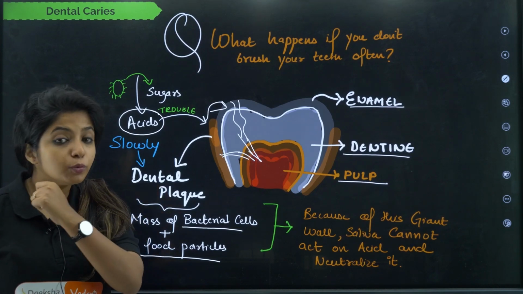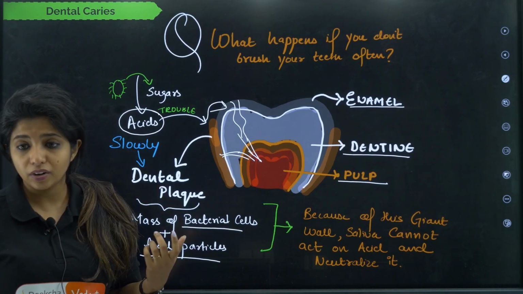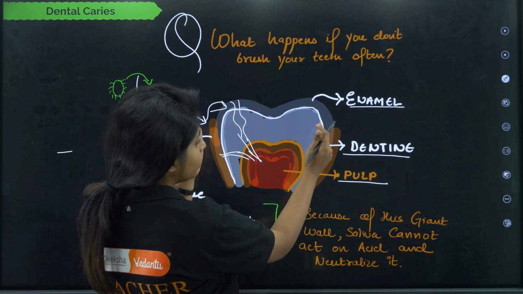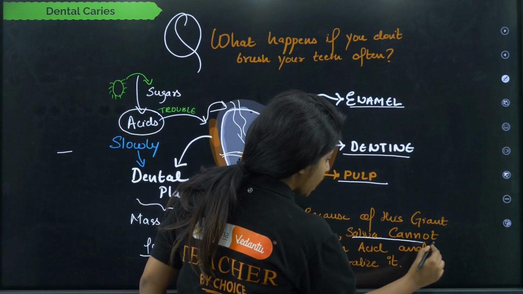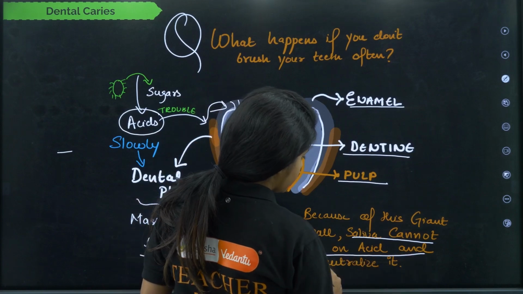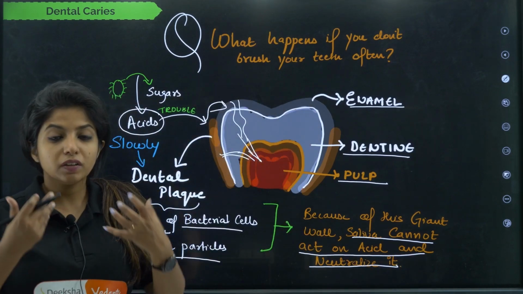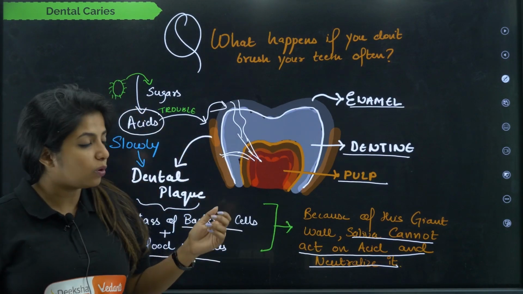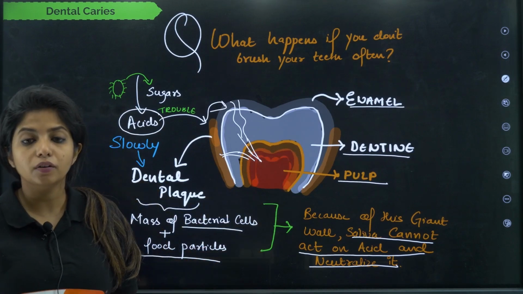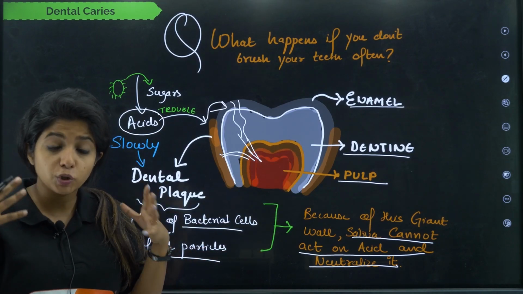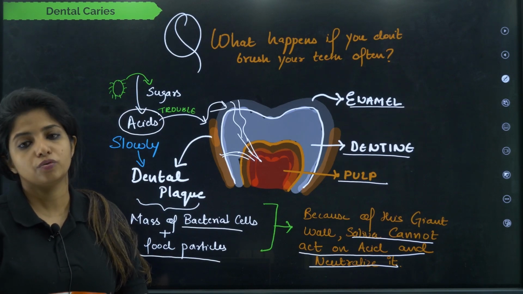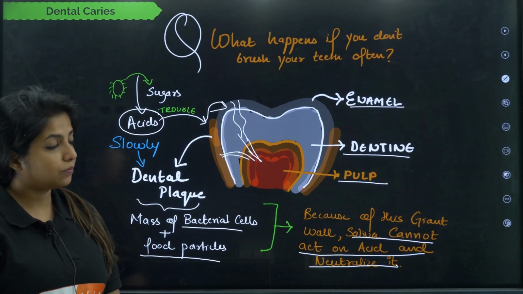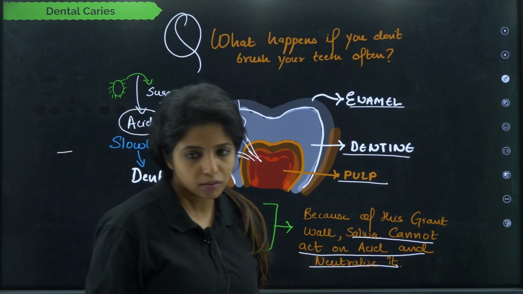So we have to remove the dental plaque, otherwise things could be really bad. Because of this giant wall, that is the plaque that is being formed, saliva cannot act on the acid and neutralize it as well. Usually because of this great wall that is being formed by the bacteria and food, the saliva, which can actually neutralize it with the help of bicarbonate ions, would not be able to do its function. It won't be able to reach the acid and neutralize it.